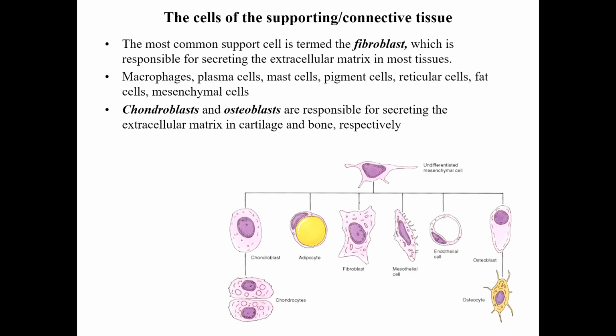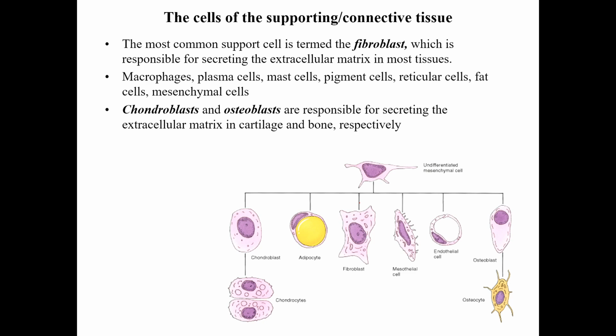Let's see the cells of the connective tissue. Stem cells of the connective tissue are called the mesenchymal cells, which are undifferentiated cells that can differentiate into any other cell type. These mesenchymal cells usually convert into other cells, as I mentioned. They may convert into fibroblasts, and the fibroblast is considered the main cell which secretes the extracellular matrix, which contains the ground substance and the fibers.